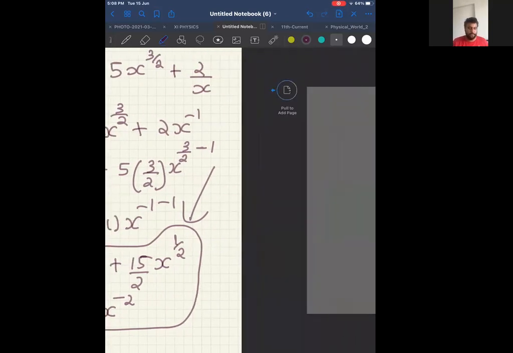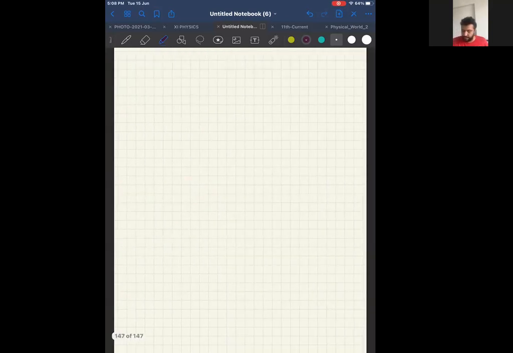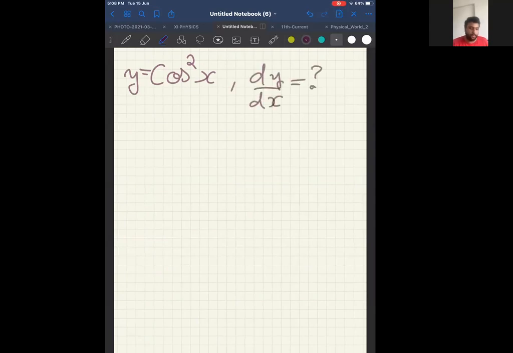Now I'll show you one problem. They have said, what is differentiation of cos square x? I have to find dy by dx equal to how much? Now, please look at the screen. Now, it is cos square x. Y is equal to cos square x.